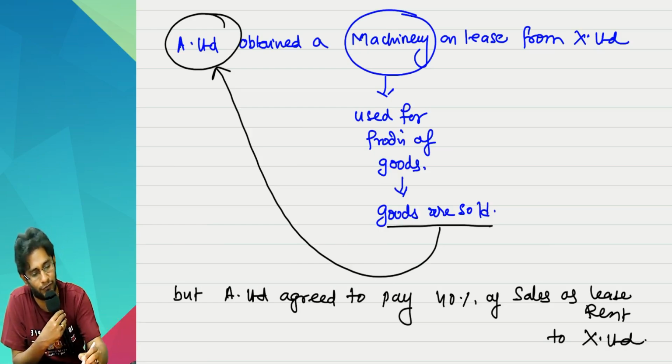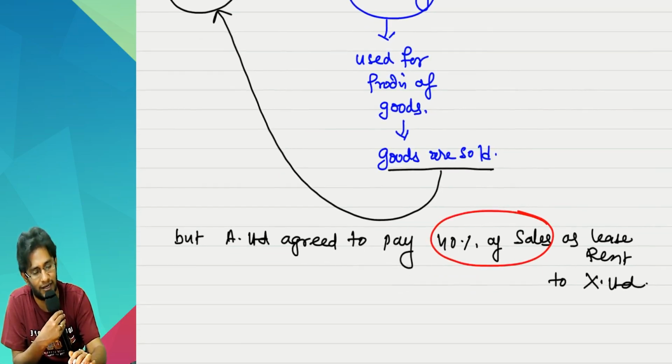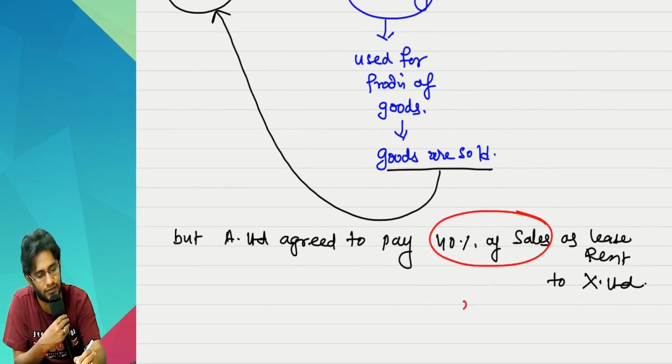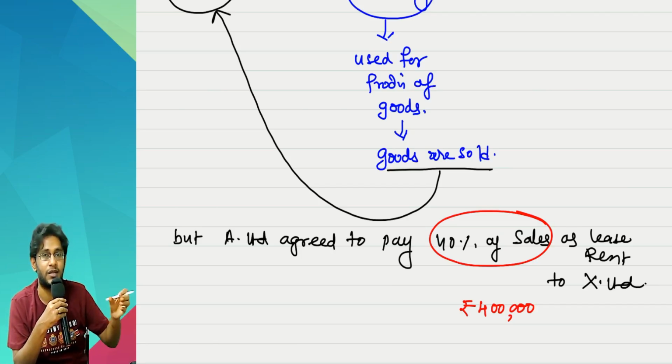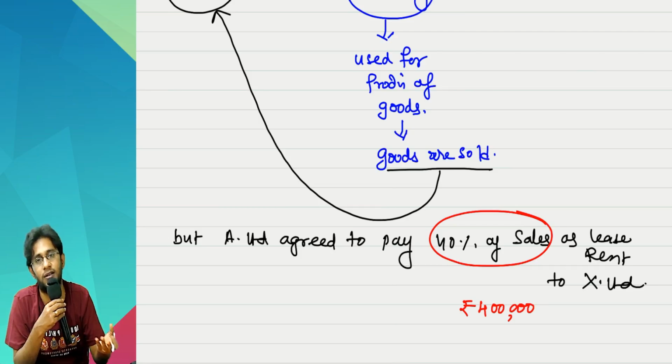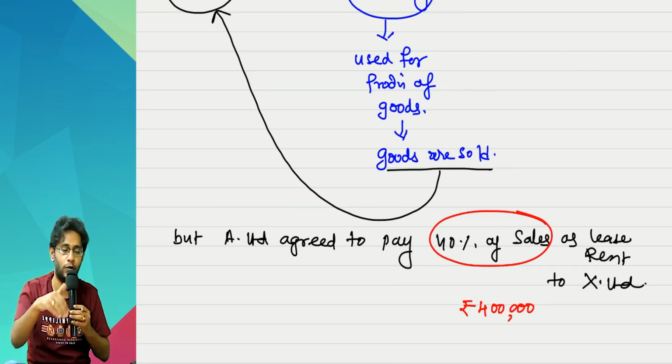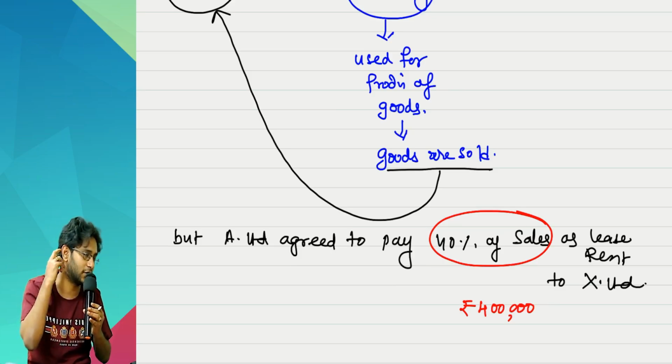Sir, here I put 40% of the sales. Let us say in a particular year 40% of the sales came to 4 lakh rupees. You are saying that sir, on sales, major money you are giving off to the supplier, so substantially all benefits the customer is not enjoying. Where is the right to control the usage of the asset? Because substantial benefits are going to the supplier and not the customer.